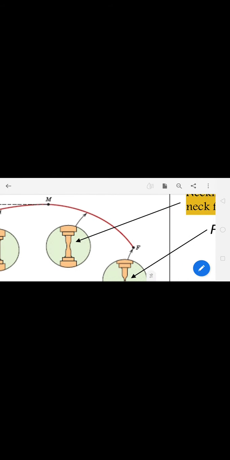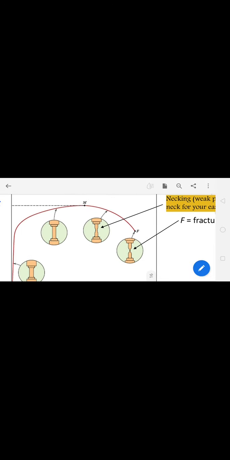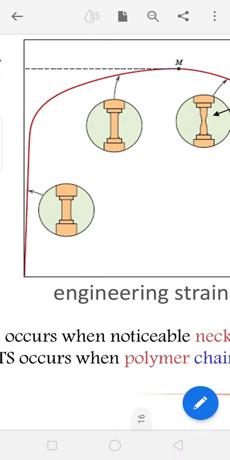So if you apply stress more than the ultimate tensile strength, then that stress will be concentrated at the weak point to damage the material, and ultimately the material will be broken at point F. So this is about the stress versus strain graph.